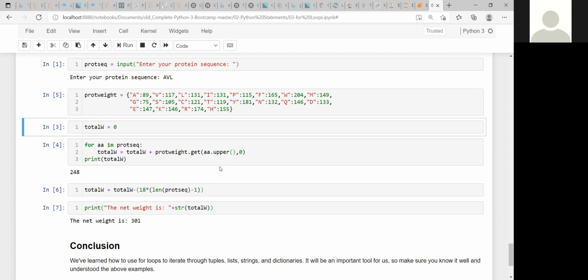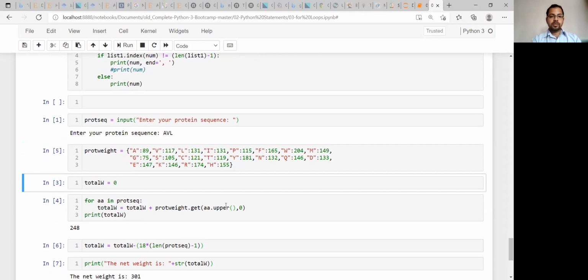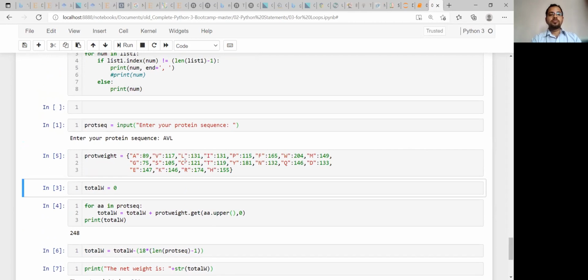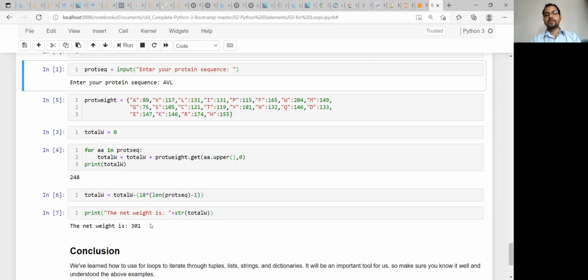So I think it is clear how we can use a for loop, how we can iterate over a dictionary, and how we can calculate the protein molecular weight as per your input. You have not hard coded any protein sequence; as the user gives the input, it will give the output accordingly.